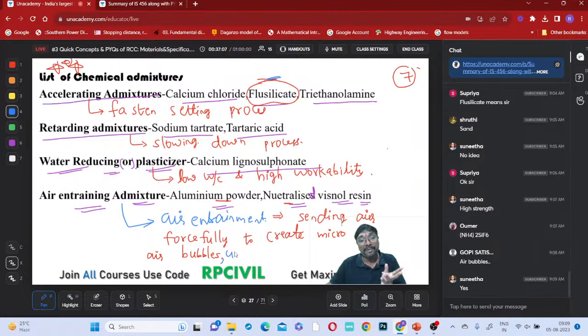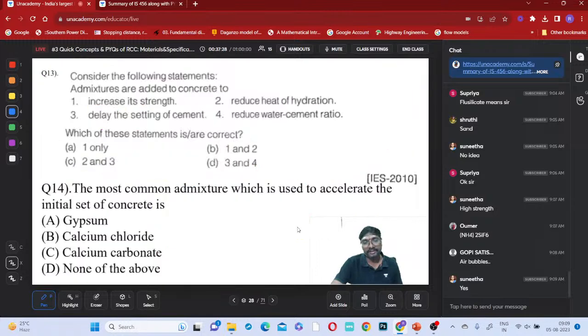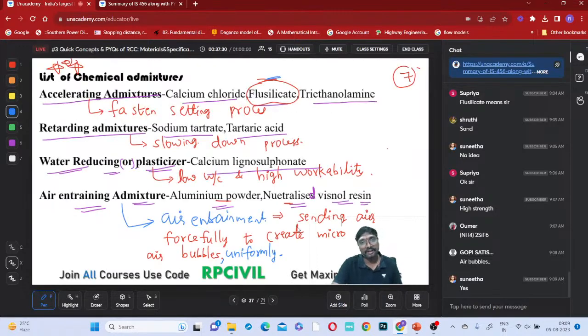But with the help of these chemical admixtures, micro bubbles only will be formed and they will be mixed with the concrete uniformly. Why should we have this? One of the reasons is workability only, yes or no? Okay, so once this is clear, note it down. Once noted, tell me. We'll go on to the questions then.